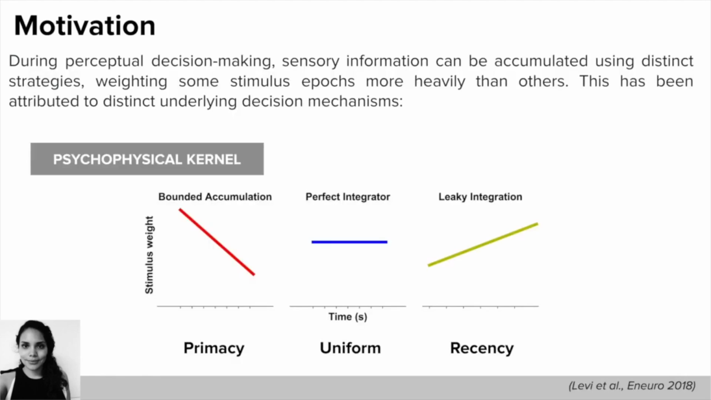During perceptual decision-making, sensory information can be accumulated using distinct strategies. This is weighting some stimulus epochs more heavily than others. This has been attributed to multiple mechanisms, like bounded accumulation, where early epochs contribute more than later ones, resulting in primacy, or leaky integration, where late epochs contribute more than early ones, resulting in recency.